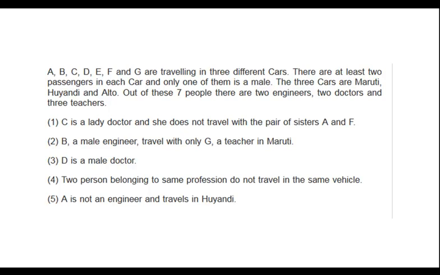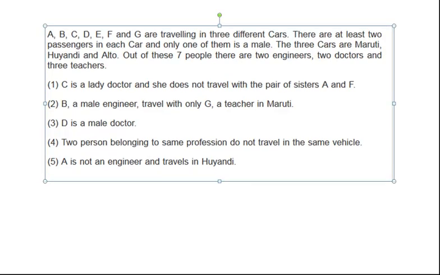Now the three cars are Maruti, Hyundai and Alto. Out of these seven people there are two engineers, two doctors and three teachers. Okay, so some more information is given over here and we have to identify who is who, right? Who is doctor, who is engineer and who is teacher. Okay, so let's do this problem.